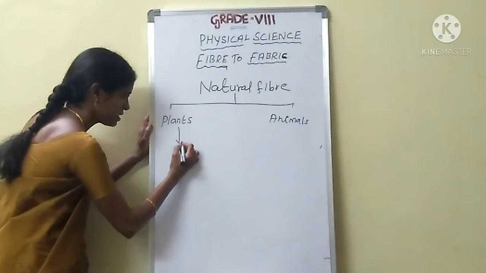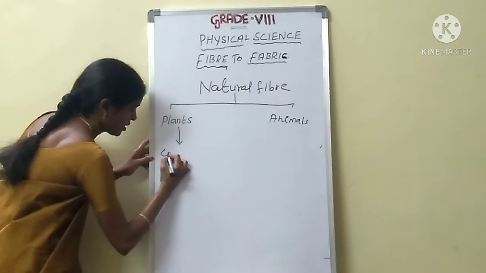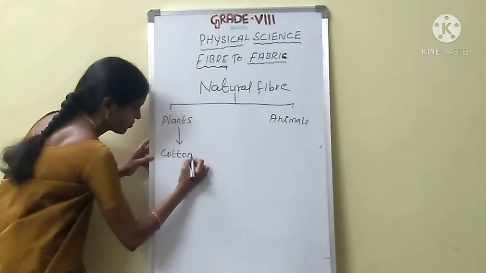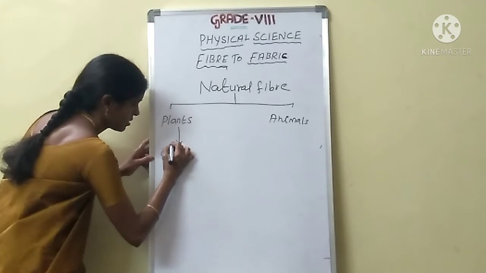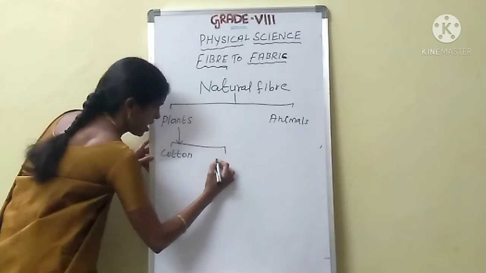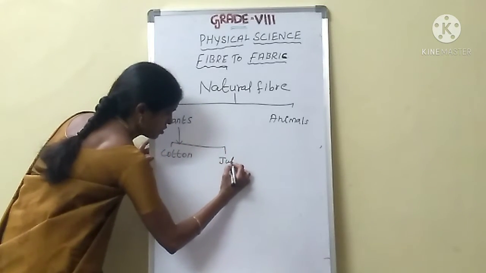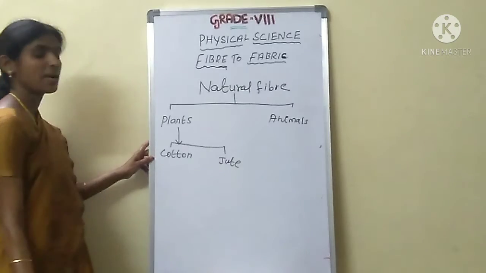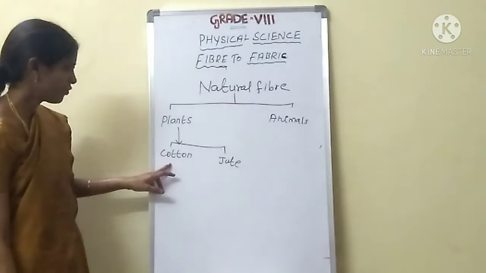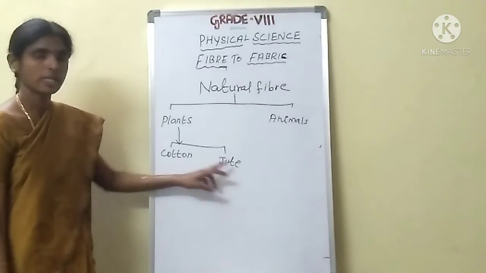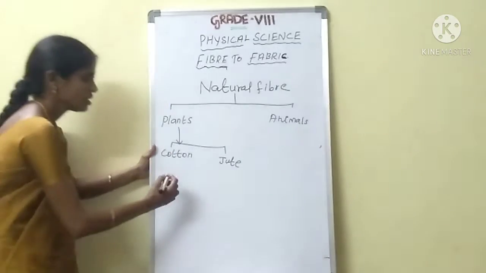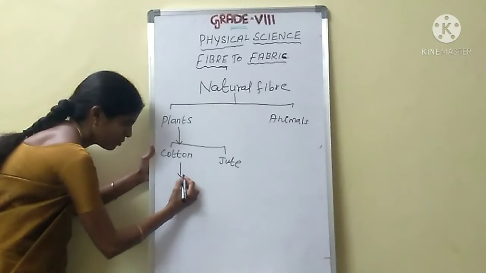Examples of plant fiber: cotton and jute. Say the examples of plant fiber: cotton fiber and jute. Okay, cotton and jute.